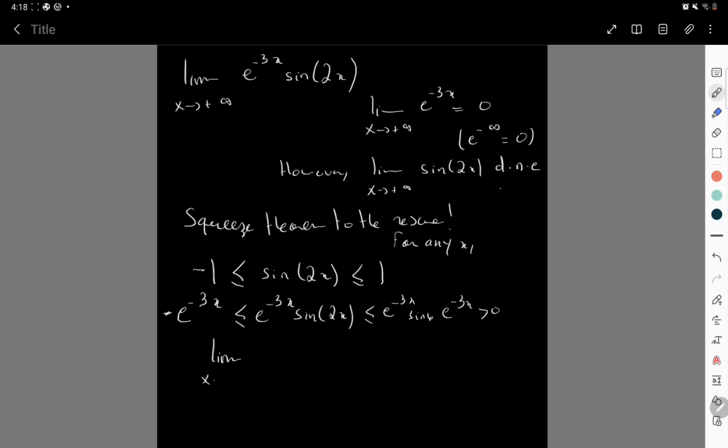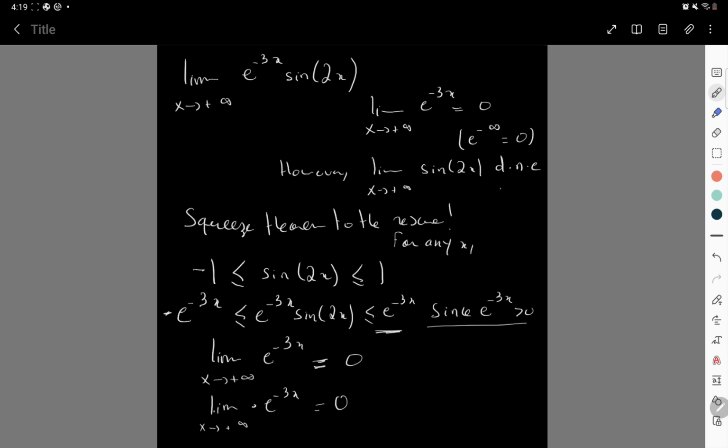Now, what can we say? This is really to justify the reason why the order of the inequalities was not changed. Anyways, let's look at the limit of the right hand side term. This is 0. And looking at the limit of the left hand side term, which is really minus the right hand side term in that case, is also 0.